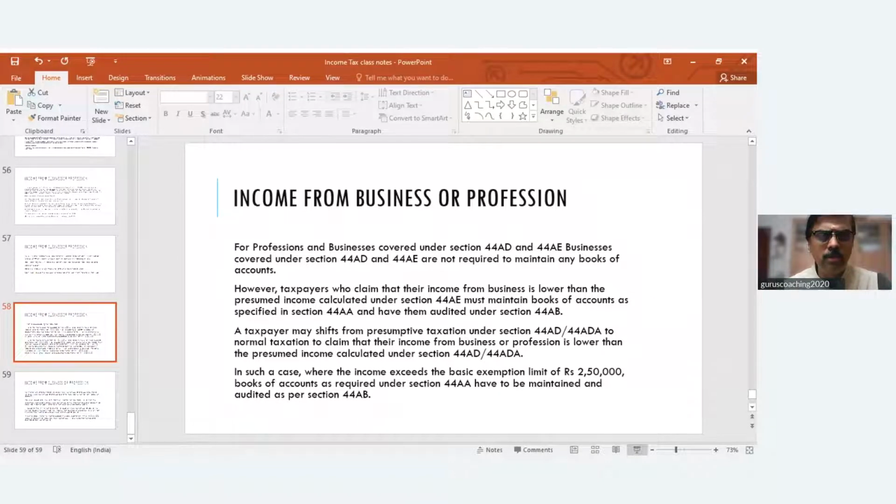Corporate assessee means July, September, October. So he has to pay advance tax every quarter. But for assessees who are opting for 44AD, he need not pay advance tax every quarter. He can pay at the last quarter, March 15th. So before March, he can pay the taxes. So one-time advance payment. That's all.